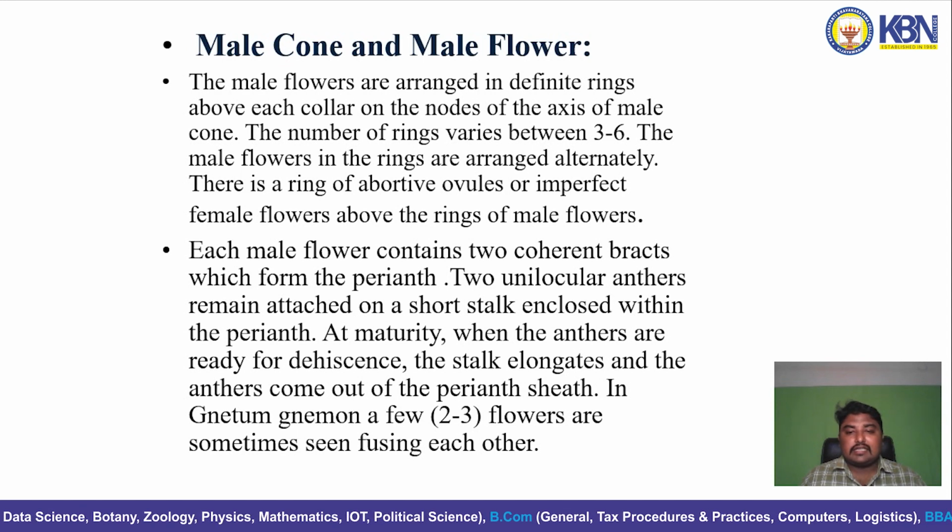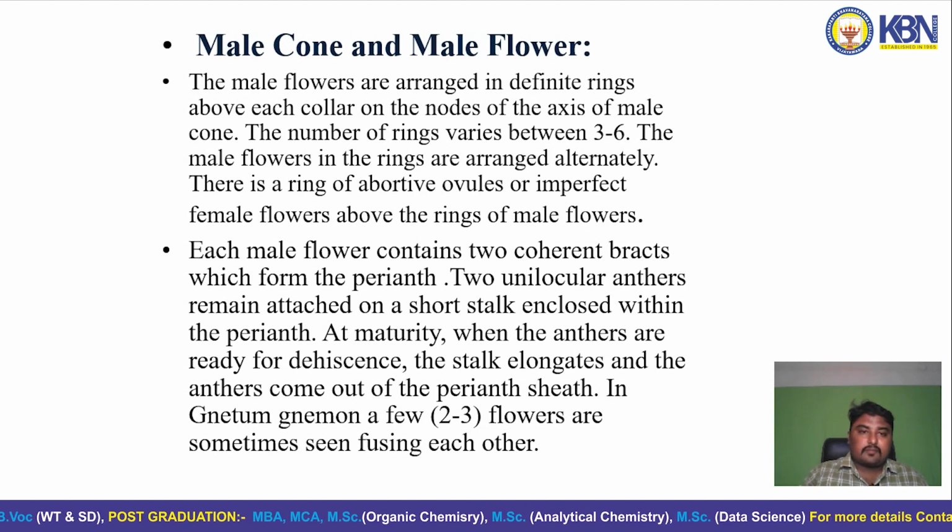Each male flower contains 2 coherent bracts which form a perianth. 2 unilocular anthers remain attached on a short stalk enclosed within the perianth. At maturity, when the anthers are ready for dehiscence, the stalk elongates and the anthers come out of the perianth sheath. In Gnetum gnemon, 2 to 3 flowers are sometimes seen fusing with each other.